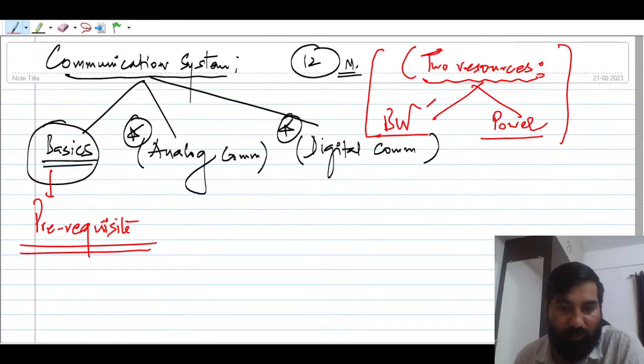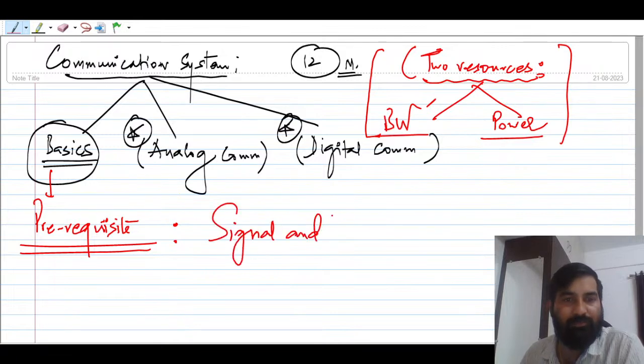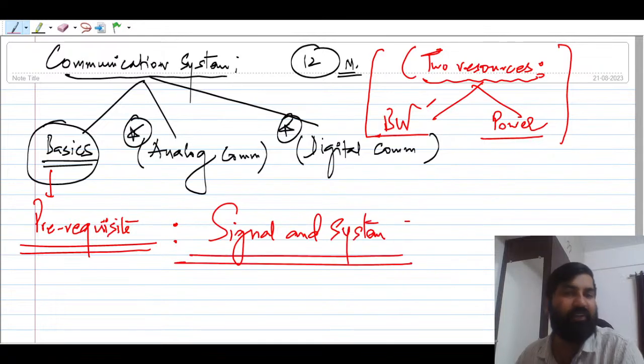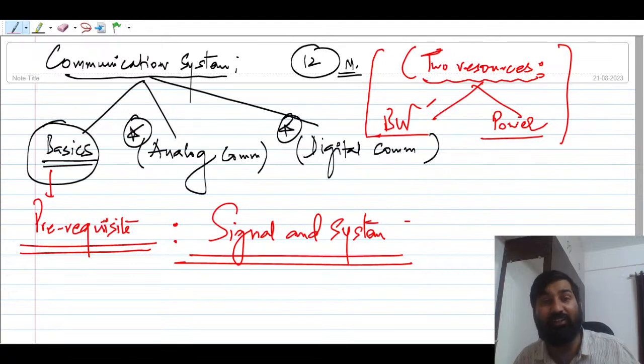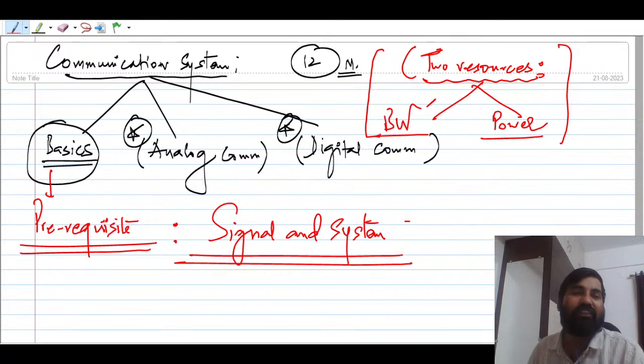So the prerequisite is one of the very important subjects, that is signal and system. Why signal and system? Because after all, you will be transmitting signals only. And you have to worry about bandwidth, you have to worry about power. So bandwidth is related to frequency. Suppose a signal is given in time domain. If you want to know the frequency content of the signal, then only you can decide the bandwidth.